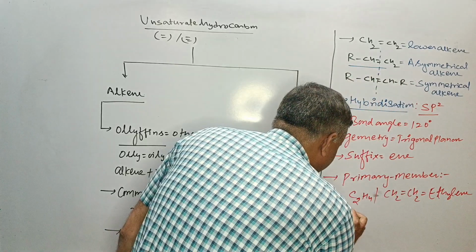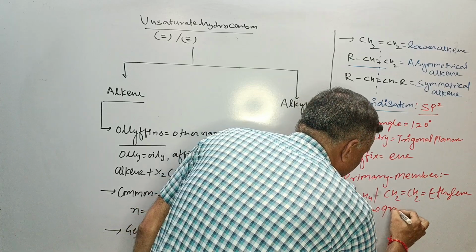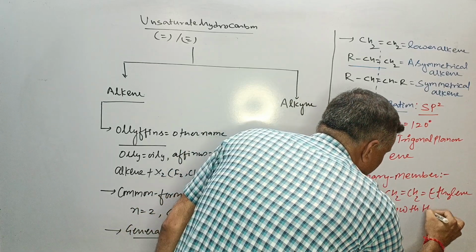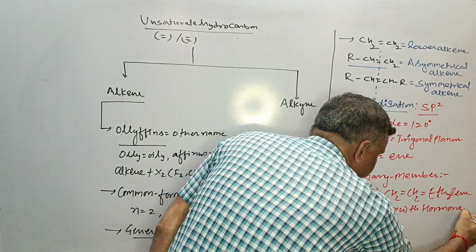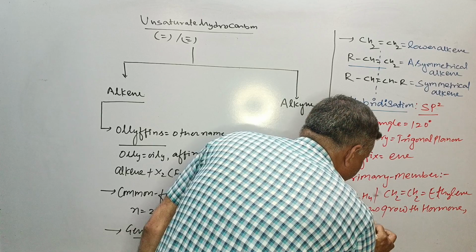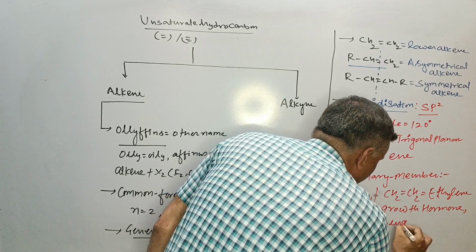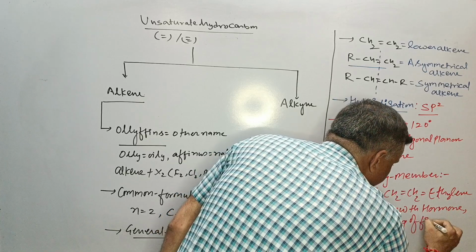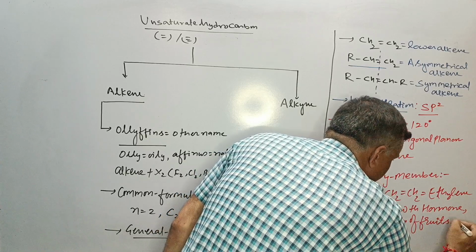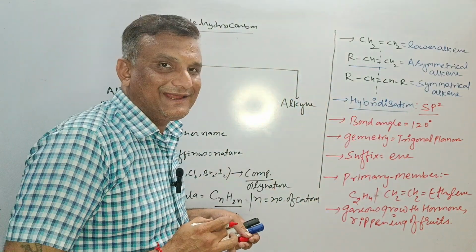It's a gaseous plant growth hormone which is used in the ripening of fruits. So this was the detailed part of the alkene.